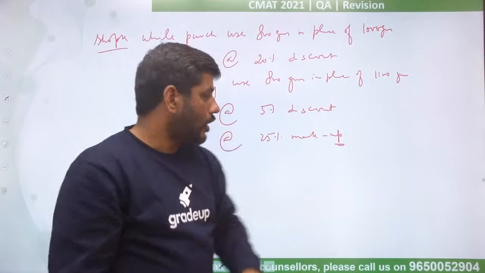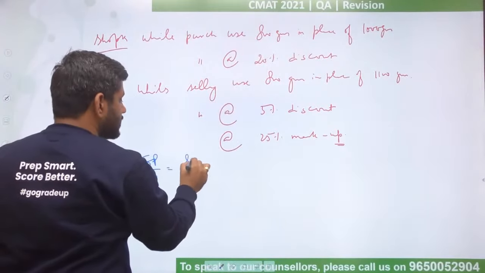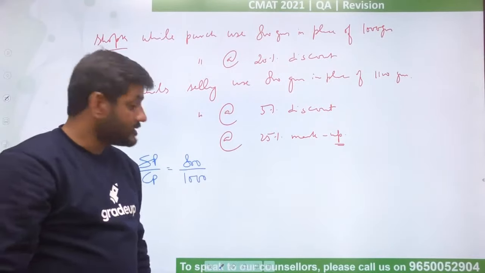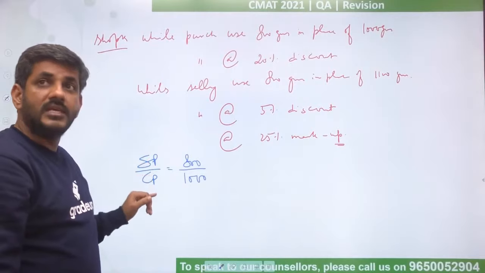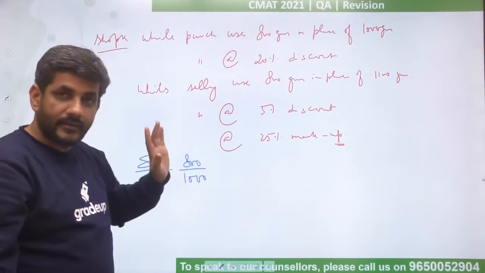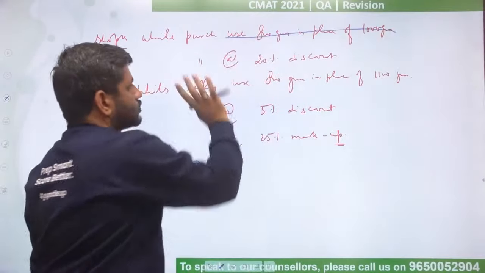Is it a loss for me? Loss means write out of those two values, write the smaller one in the numerator, larger in the denominator, because loss means SP is smaller, CP is larger. Okay? This is done.